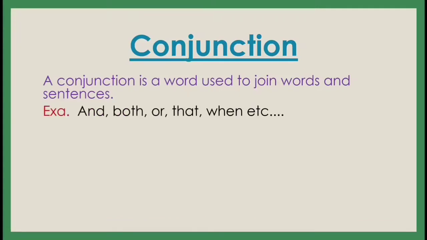See the examples of conjunctions: and, both, or, that, when, etc. Okay, there are some more conjunctions also, but we will learn in detail. So these are called conjunctions.